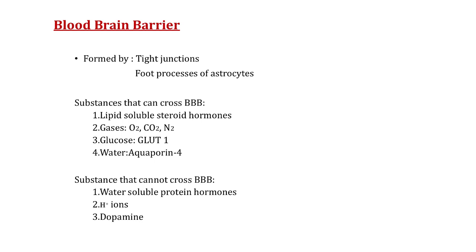What is that, sir? From blood, substances can enter into brain tissues, but not all substances. If they want to enter brain tissues, they need to cross certain barriers known as the BBB, right? The blood-brain barrier. Now, what forms this blood-brain barrier?